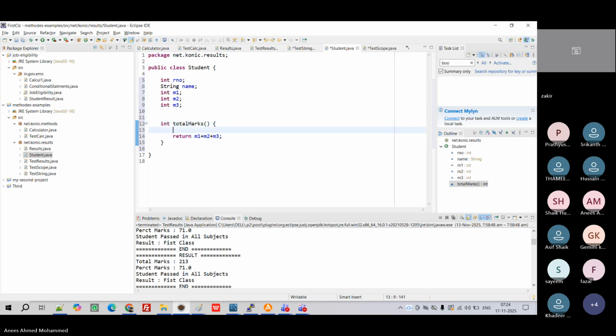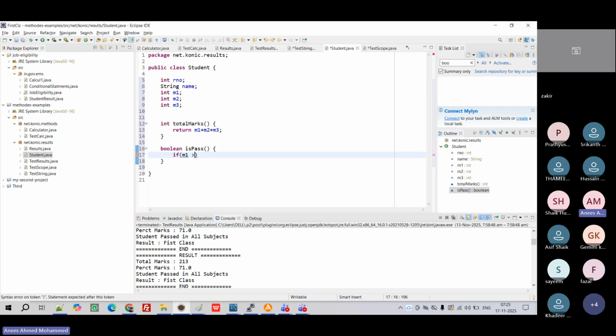Into total, again I am saying boolean isPassed. I can write if m1 greater than 35 and m2 greater than 35 and m3 greater than 35, return true, else false.